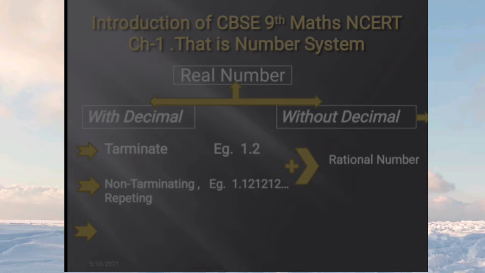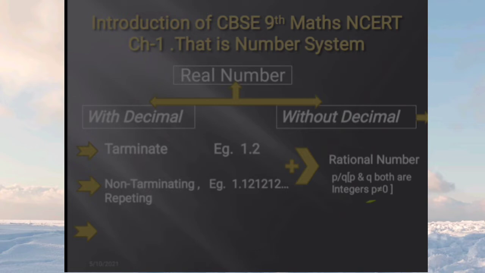The numbers of the form p by q, where p and q are integers and q is not equal to 0, are known as rational numbers. Examples you can take are 0 by 1, 1 by 1, 2 by 1, 3 by 1, 2 by 5, 5 by 2. So these are rational numbers.